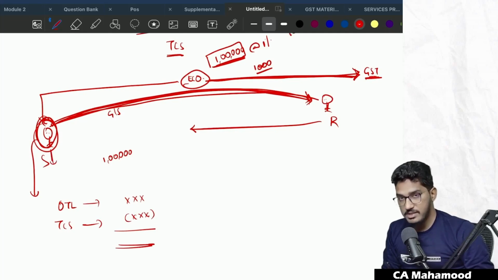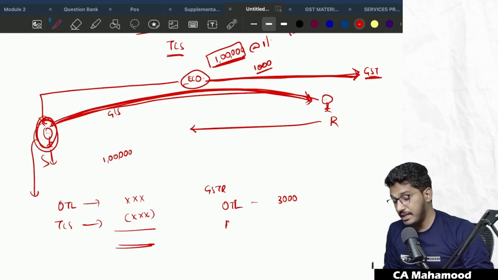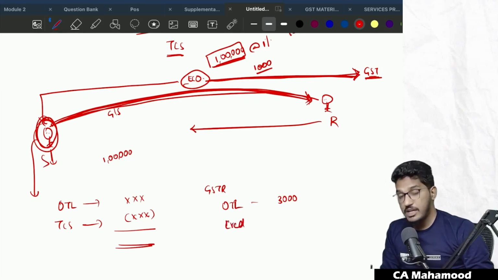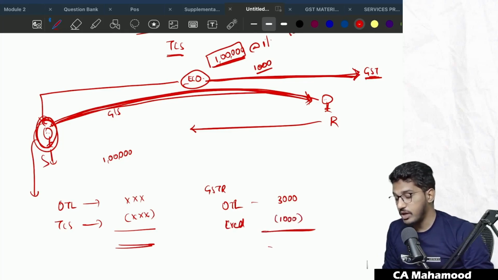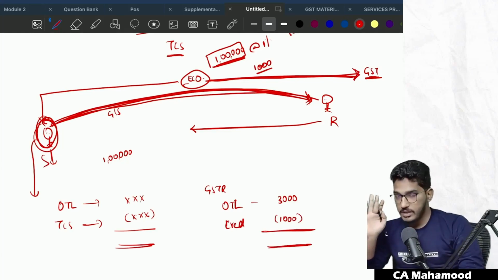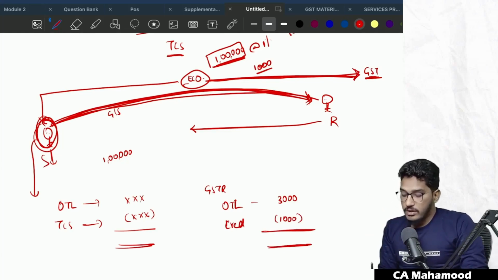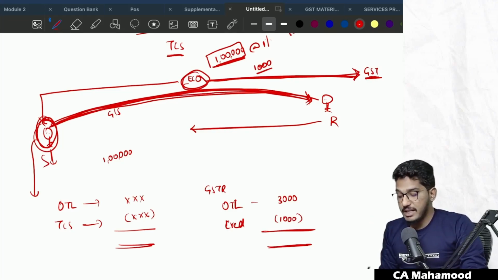This supplier will file the GSTR1. When he has filed the GSTR1, for example, as per GSTR1 his output tax liability is 3000 rupees. Will he pay the entire 3000 rupees in cash? No. From that, he can avail the credit of TCS. The e-commerce operator has collected 1% from you and paid it with the GST department. That 1000 rupees you can avail as a credit from your output tax liability. Able to understand?